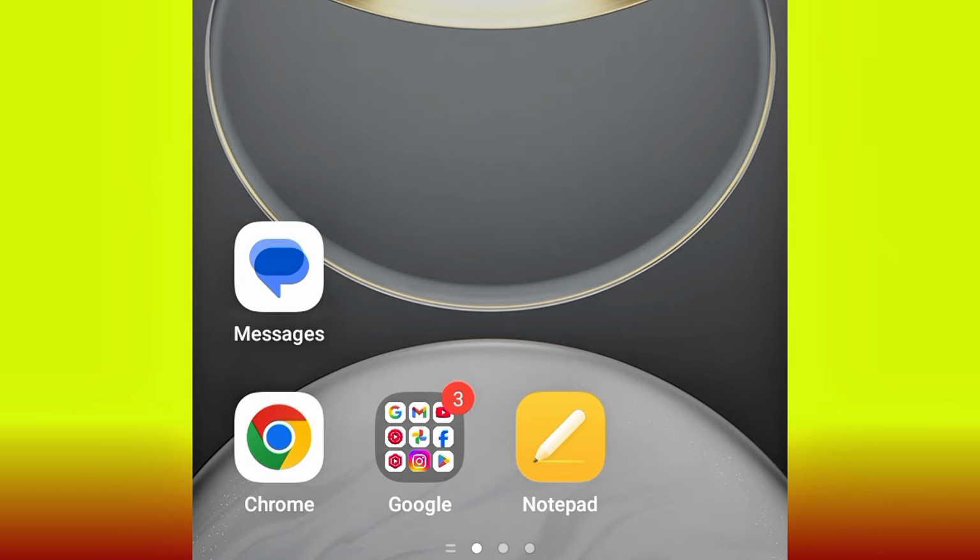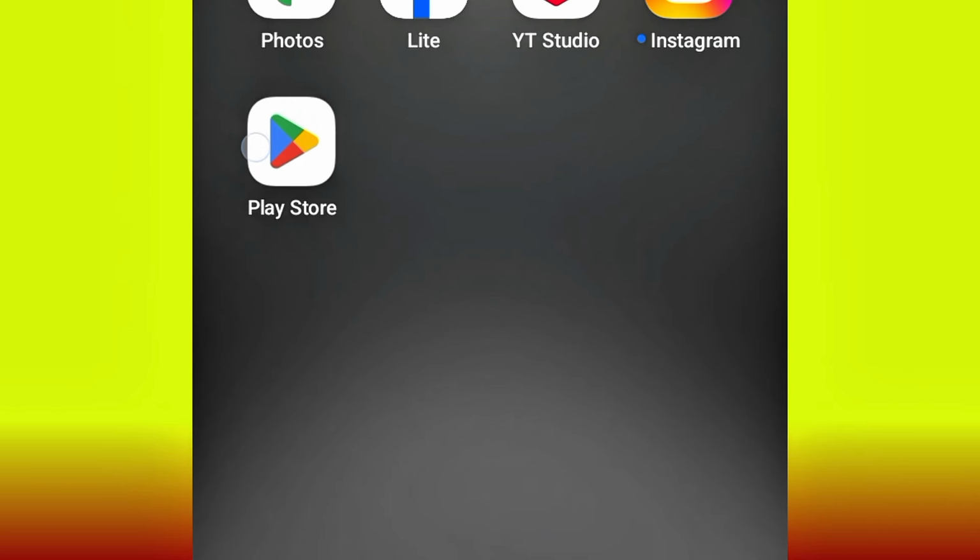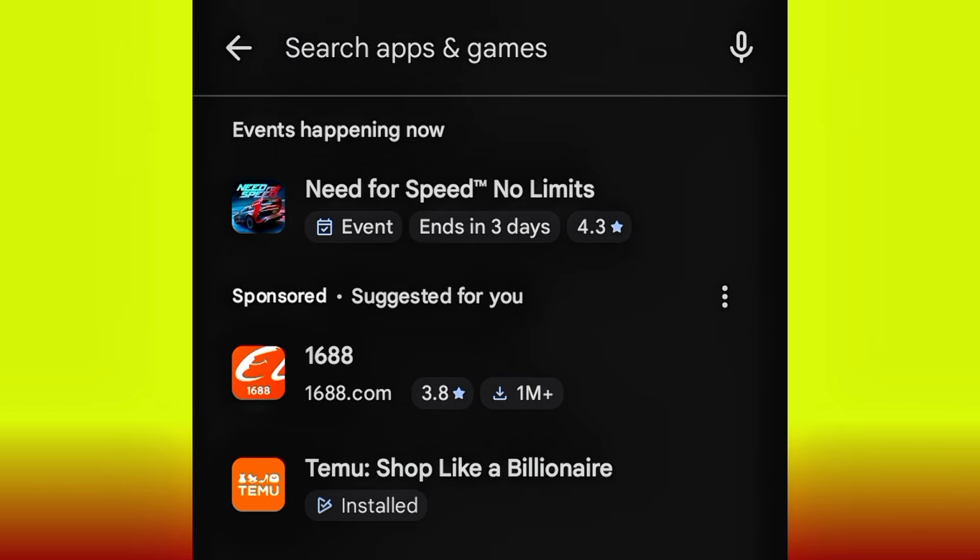Alright guys, so for you to do this, the first thing that you need to do is to change your IP address to either USA or Canada. And we are going to be making use of a free VPN to change our IP address. So for you to get the VPN, you just need to head over to your Play Store. Search for Urban VPN.